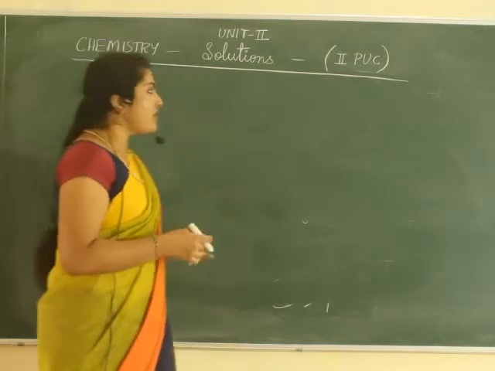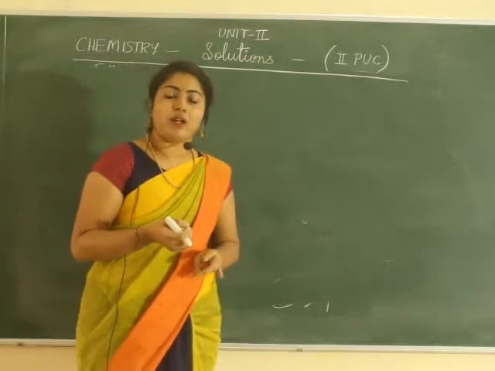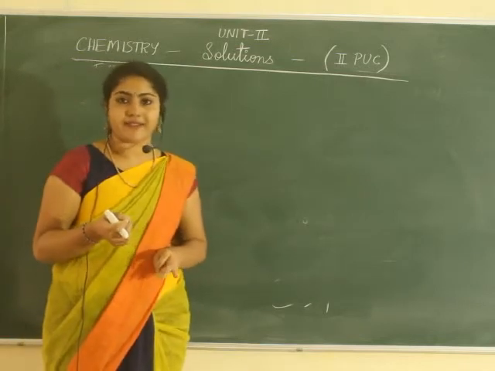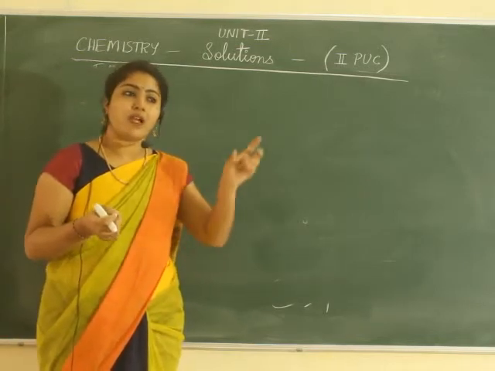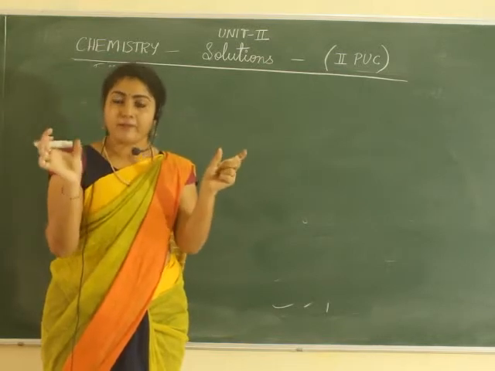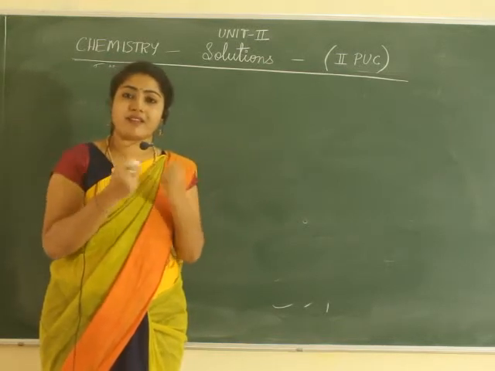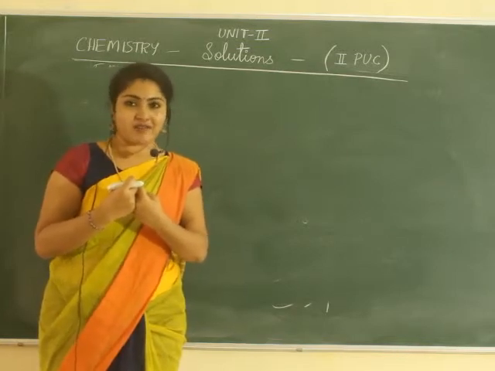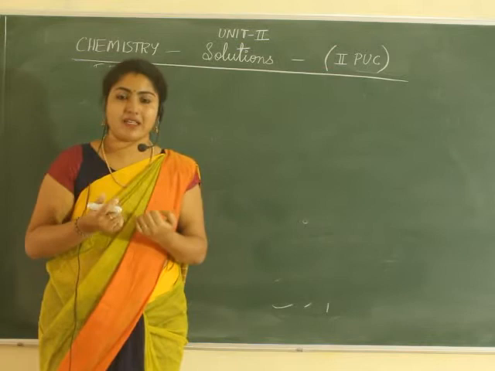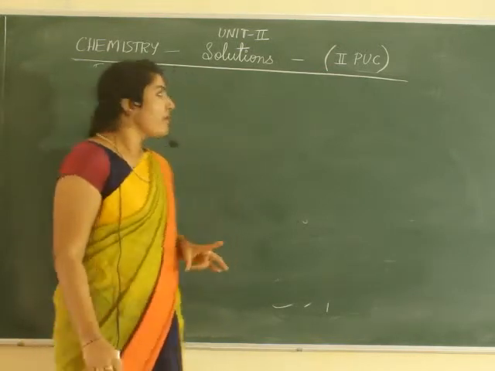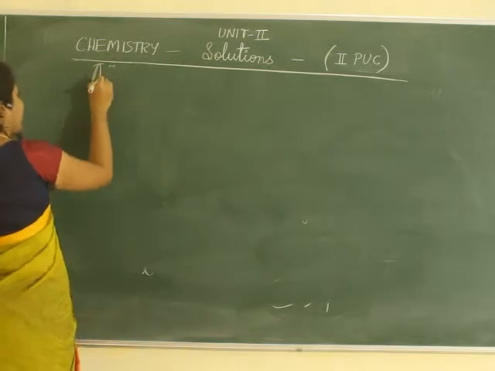We also studied the examples, where for negative deviation chloroform and acetone is an example, where the hydrogen of chloroform bonds strongly with the oxygen of acetone, and when there is more force of attraction it cannot evaporate easily, so there is negative deviation, or vapor pressure decreases. So in the graph you see negative deviation. Now we will see the next one,